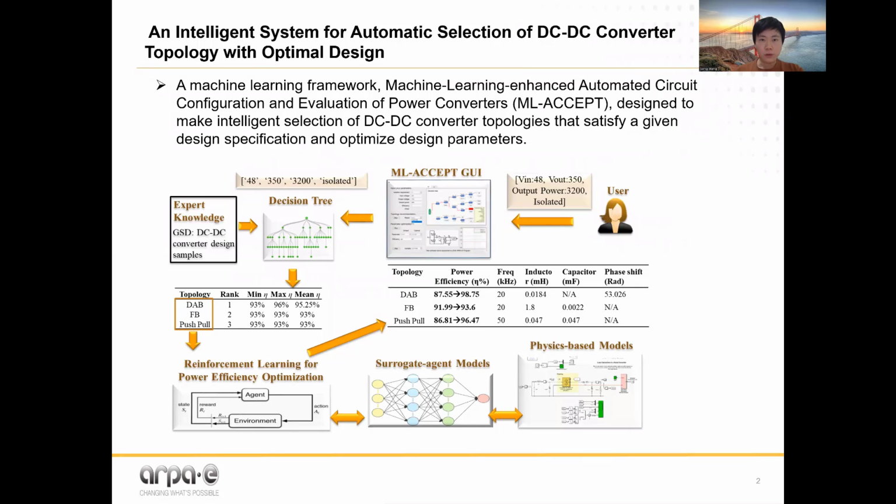This picture shows the workflow of our system. It's a machine learning enhanced automated circuit configuration and evaluation of power converters, or we call it ML accept. The user needs to give the inputs of their desired parameters to this system, such as the input voltage, output power, isolation condition, and then the system will give corresponding recommendations.